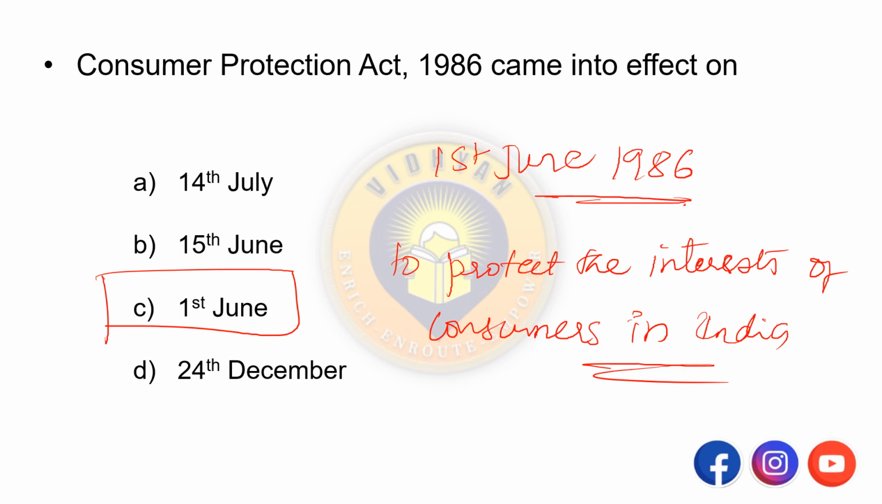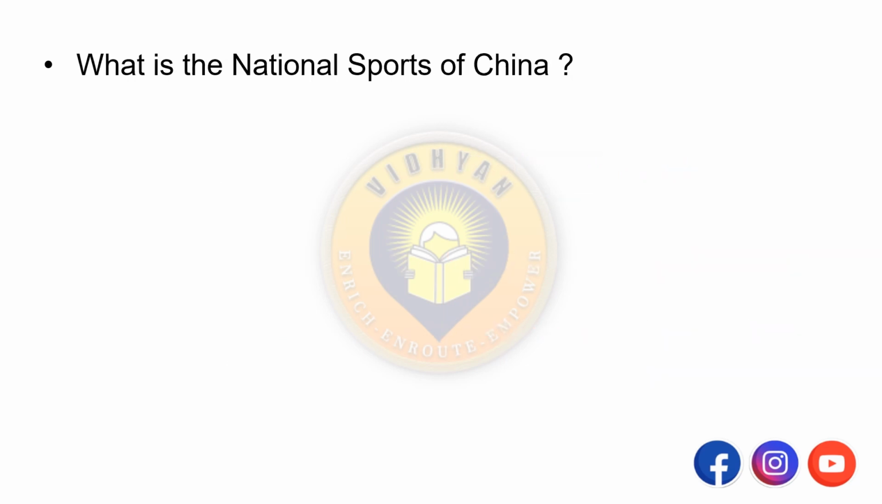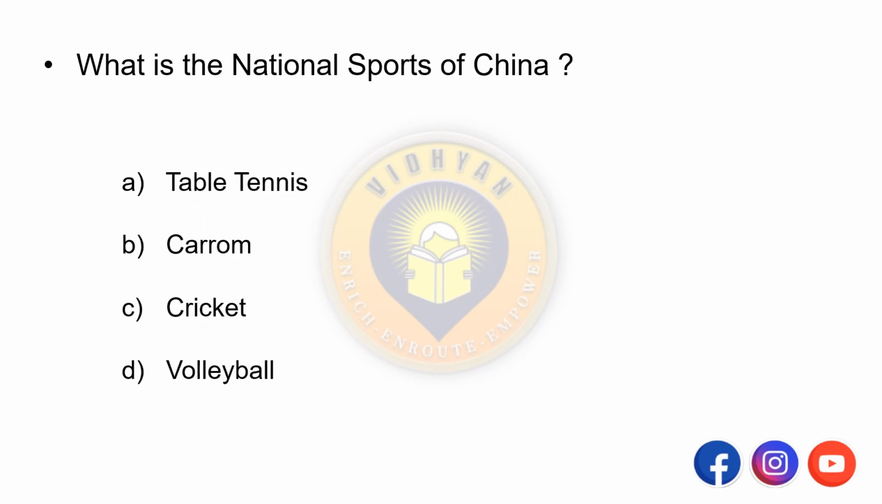Next one. What is the national sport of China? Options are A. Table tennis, B. Carom, C. Cricket, D. Volleyball. So that is table tennis. This is not an official sport, but they call it the national sport of China. Okay, next one.